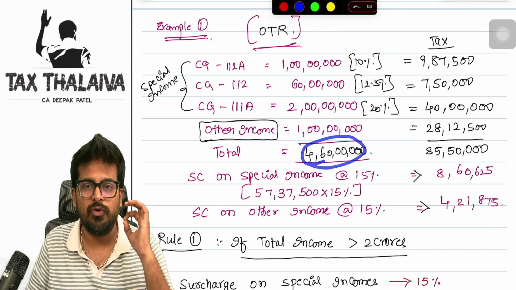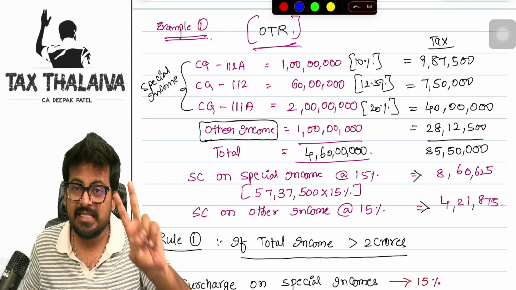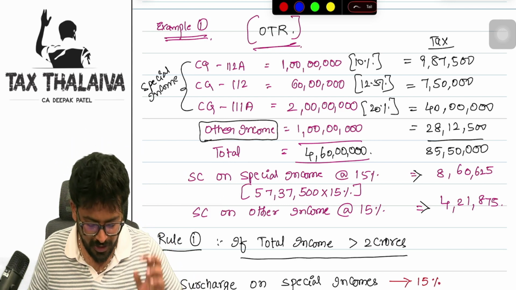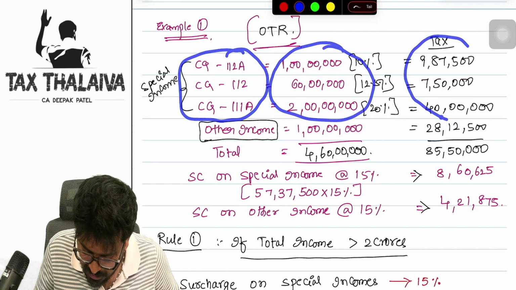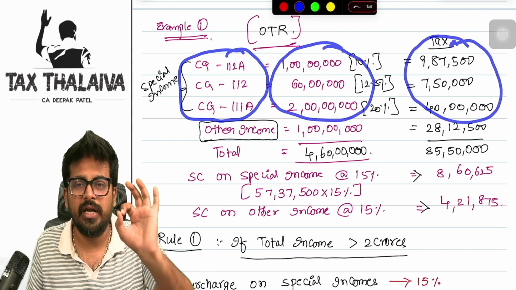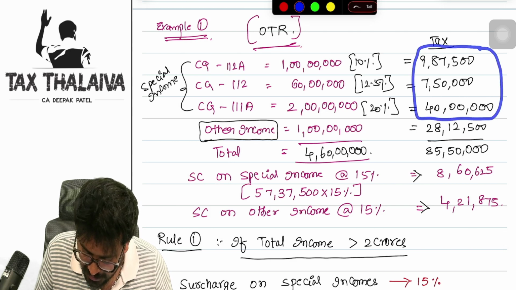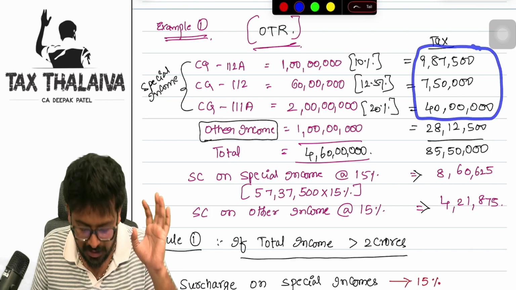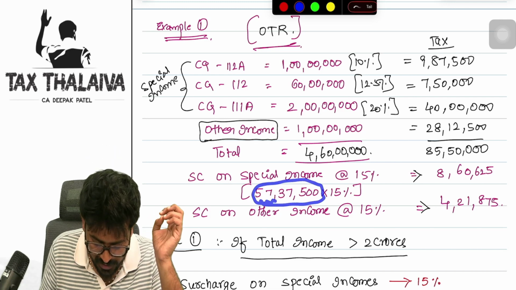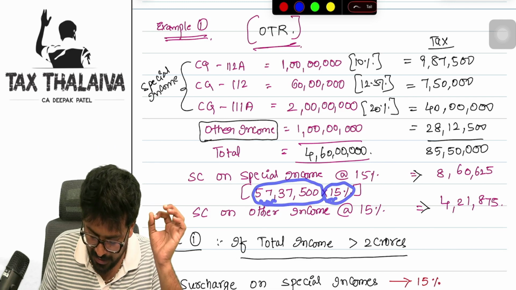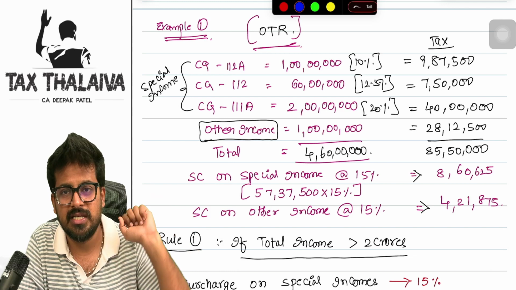So your total income here is 4 crores 60 lakh rupees, which is exceeding 2 crores, of course. Yes or no? Now, exceeding 2 crores, on special income straight away 15%. When I say special income, these three are special incomes. On these three tax liabilities, I will apply straight away 15%. If I add up these three special income tax liabilities, this sums up to 57 lakhs 37,500, on which straight away I will apply 15%, and that will give me 8 lakh 60,625. This is done on special income surcharge.